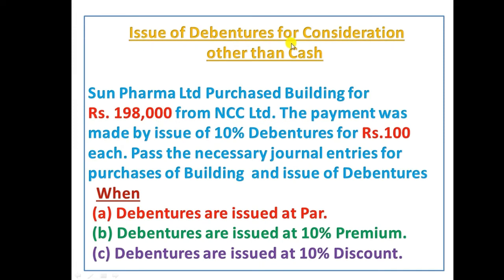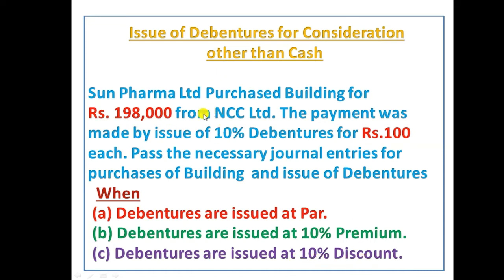Issue of debentures for consideration other than cash. Sun Pharma Limited purchased a building for rupees 1,98,000 from NCC Limited. The payment was made by issue of 10% debentures of rupees 100 each. Pass the necessary journal entries for purchase of building and issue of debentures. Three situations are there: A, debentures are issued at par; B, debentures are issued at 10% premium; C, debentures are issued at 10% discount.